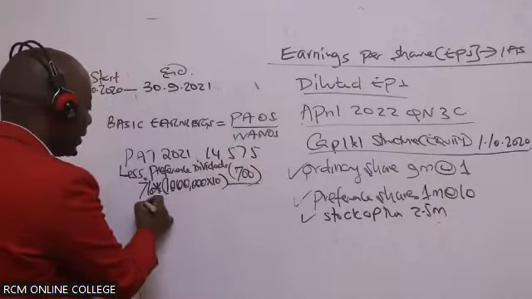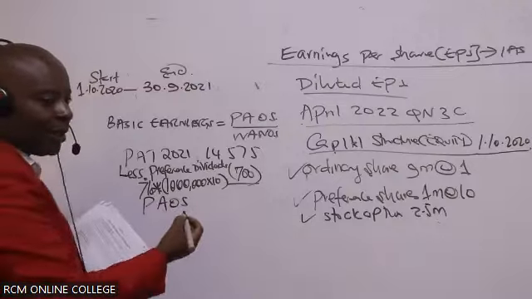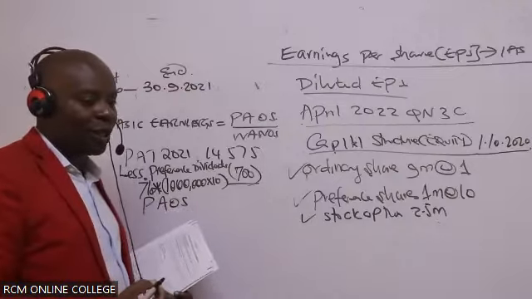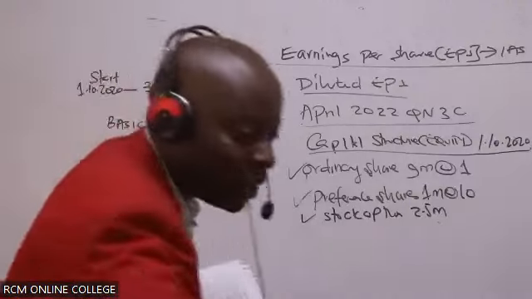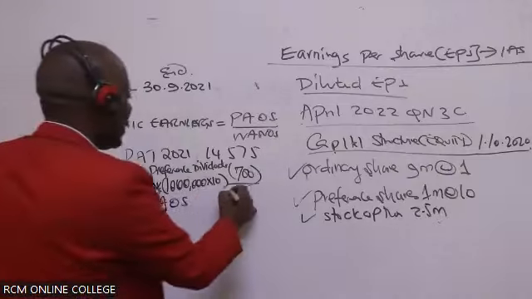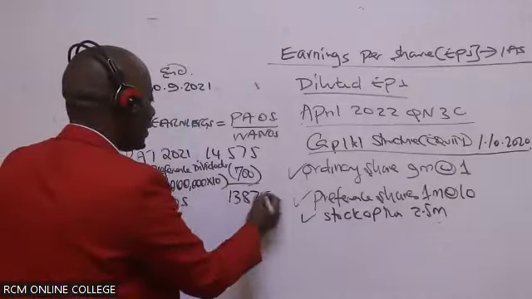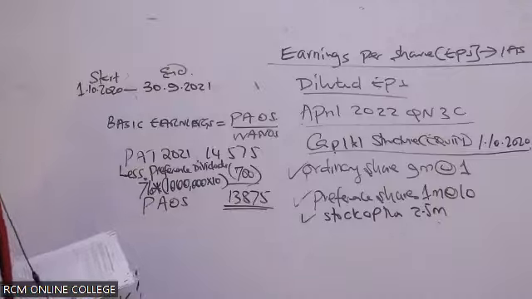So in this case, they give us the profit attributable to ordinary shareholders. Can somebody give me this amount? Profit attributable to ordinary shareholders. It is 13,875. So it is 13,875. And this is so nice.